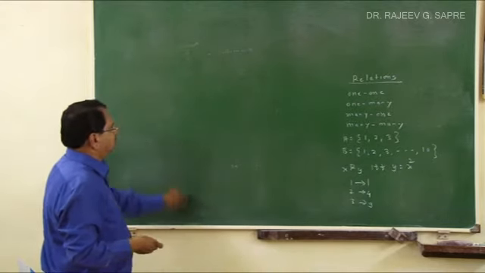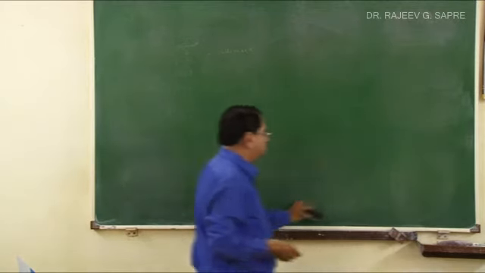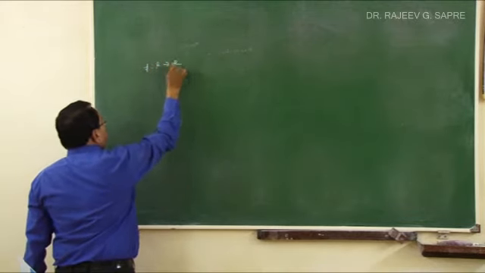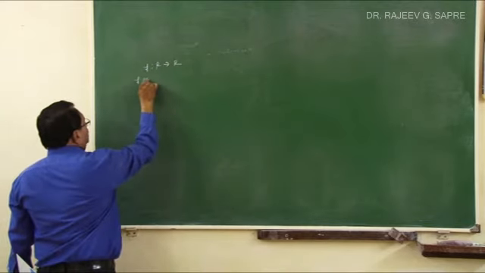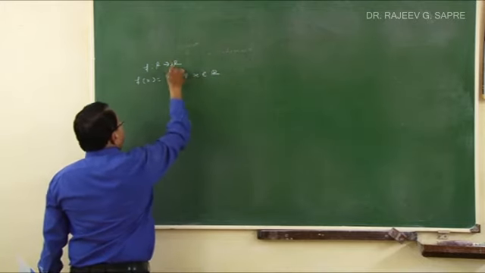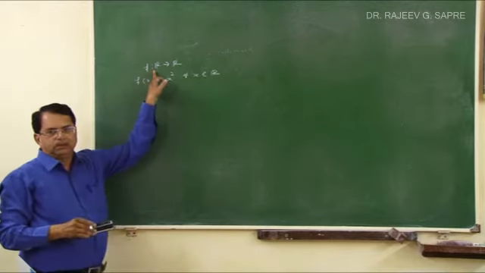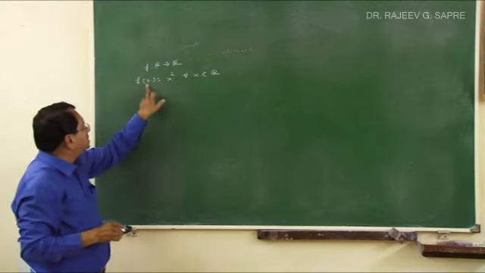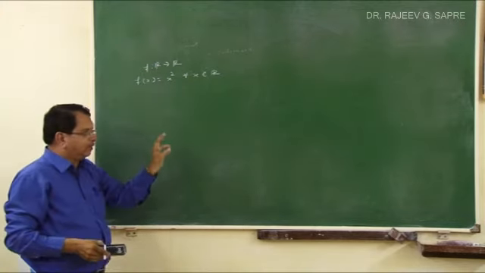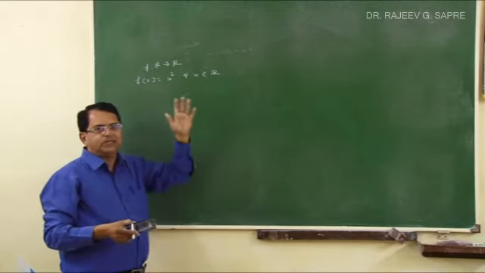Try to answer that. Suppose I define a real valued function defined on the set of real numbers. F is a function from R to R, and our definition is f of x is equal to x square for all x belonging to R. Now what will happen here? You take any real number. This is my domain, so I am taking x from R. Output will be x square. That real number may be positive, negative or 0, but the square of every real number, we know, is always non-negative.